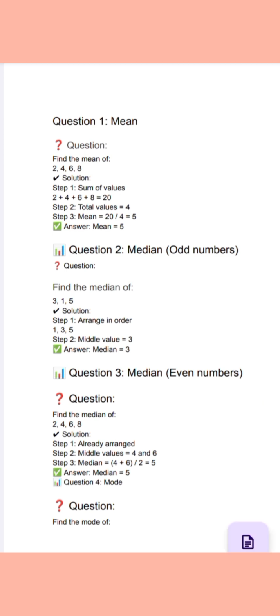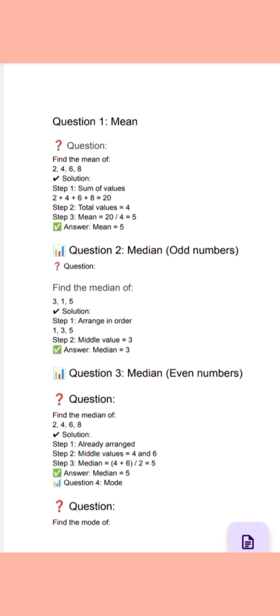Okay, question number 2, median. First, the median of odd numbers. Find the median of 3, 1 and 5. First we arrange the data in ascending order. Now the arranged data is 1, 3 and 5. Since the number of values is odd, the middle value is the median. So 3 is our median.